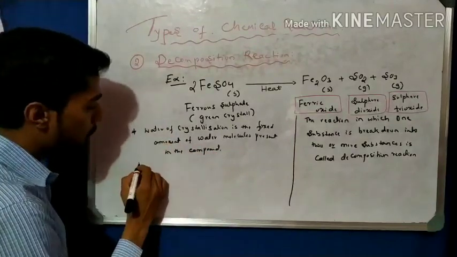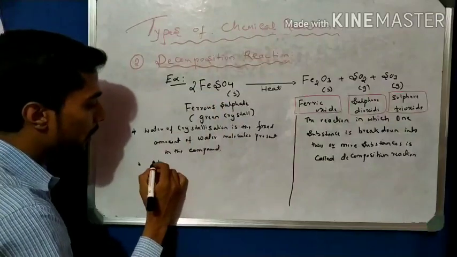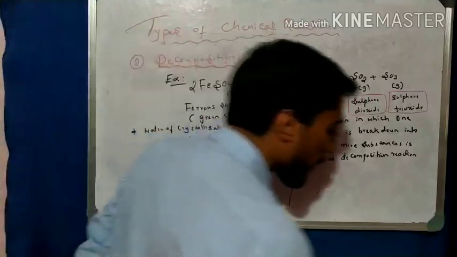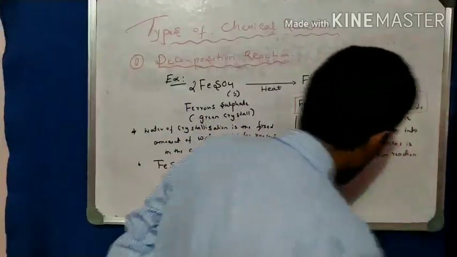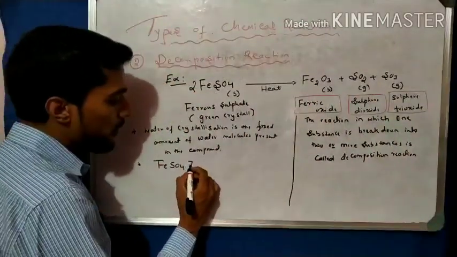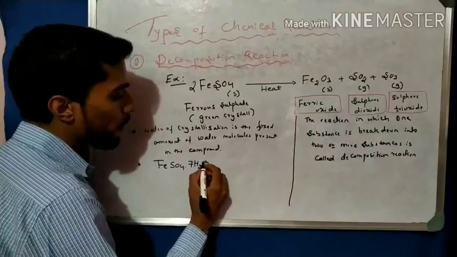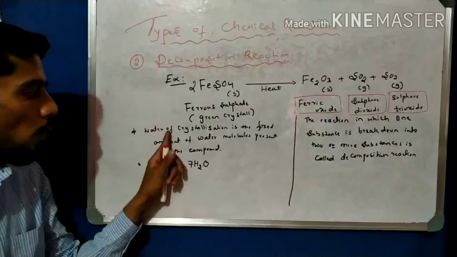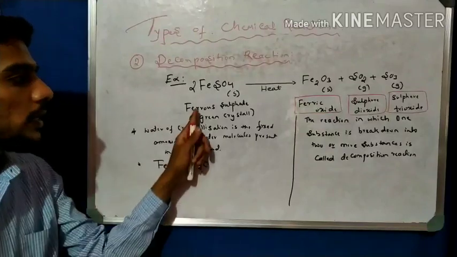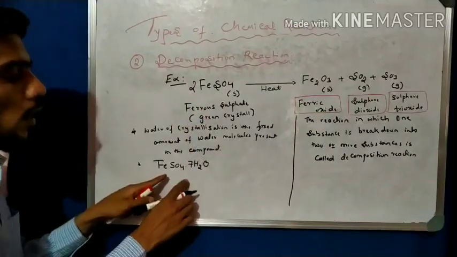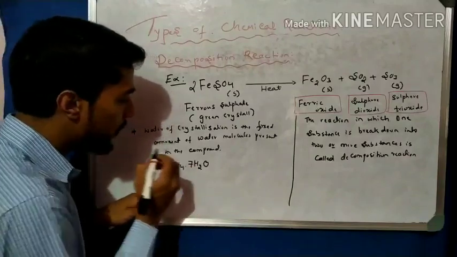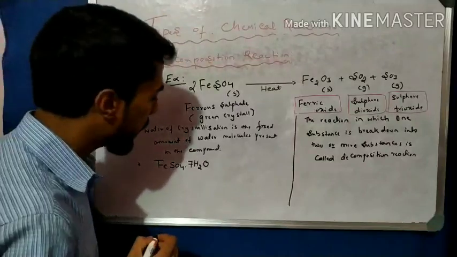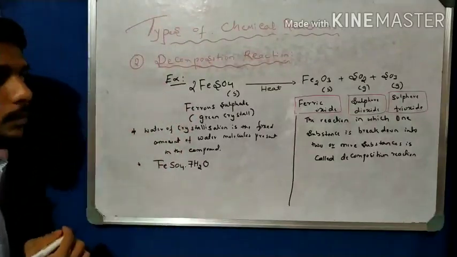For FeSO4, we write FeSO4 having 7 molecules of H2O. This dot 7H2O is the water of crystallization of ferrous sulfate. So the water of crystallization of ferrous sulfate is FeSO4 dot 7 molecules of water. This is one point you have to remember.